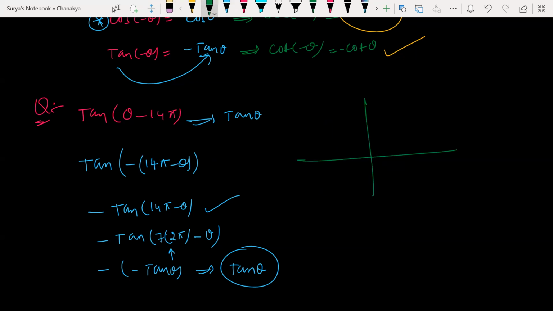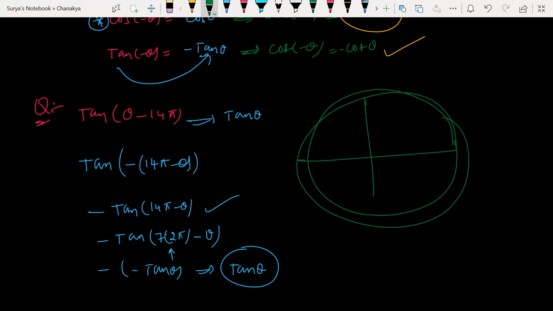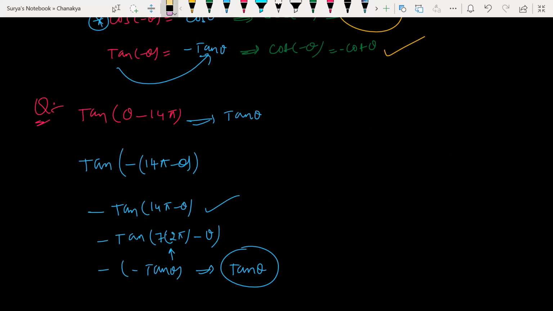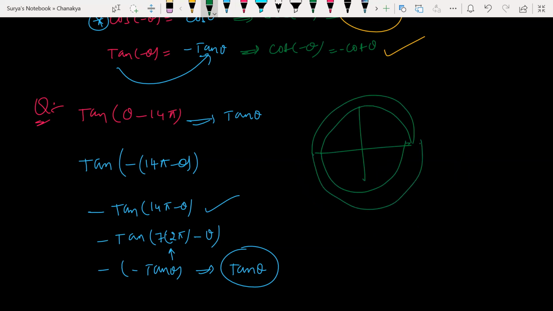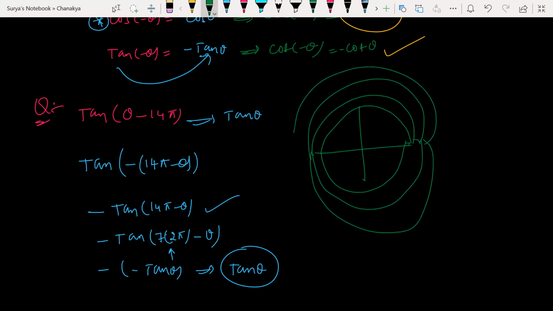Look at this here. 2 pi times, 4 pi times, 7 times. Where does it happen? Common sense. If you just use your common sense: 1 pi, 2 pi, 3 pi, 4 pi, 5 pi, 6 pi, 7 pi. All right, 7 pi, isn't it?